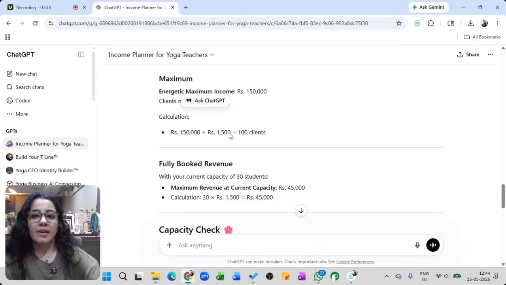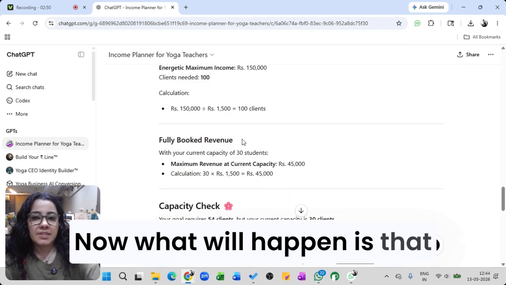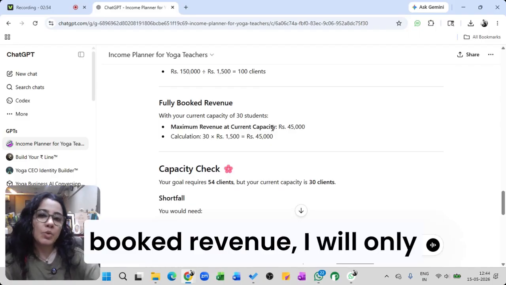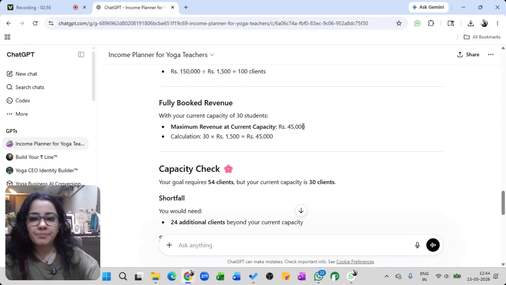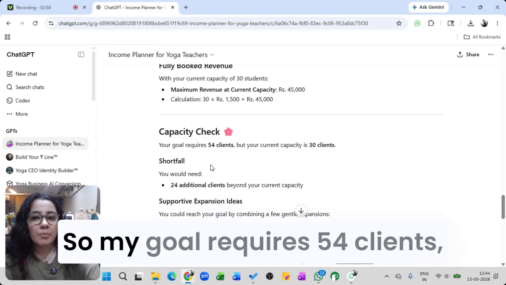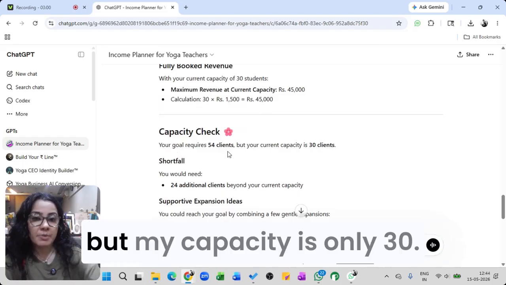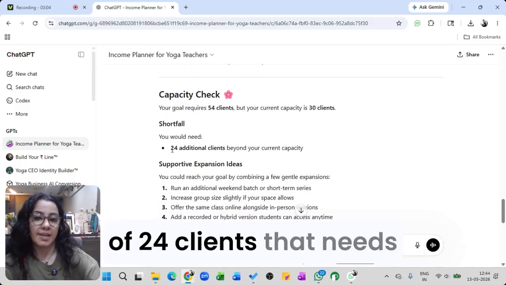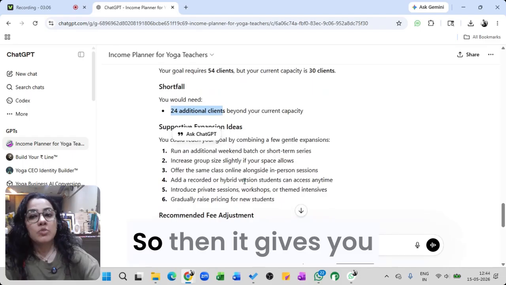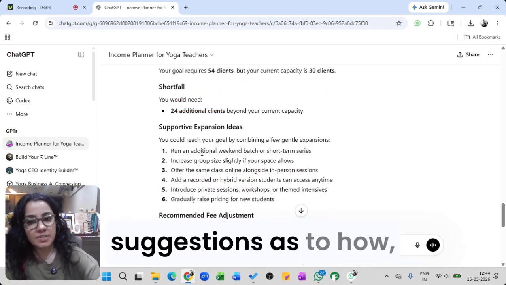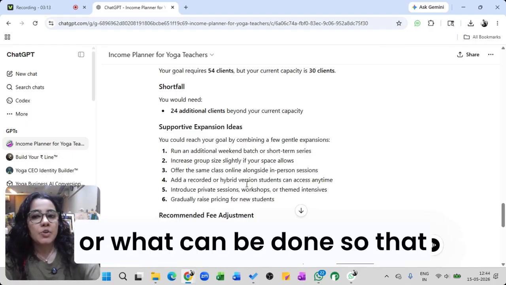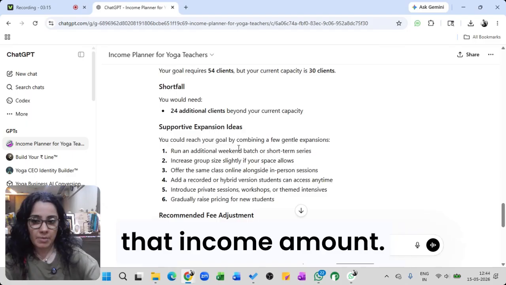Now, even if I have a fully booked class, I will only be able to make 45,000. So my goal requires 54 clients, but my capacity is only 30. I have a shortfall of 24 clients that needs to be covered. Then it gives you suggestions as to what can be done so that you can start reaching that income amount.